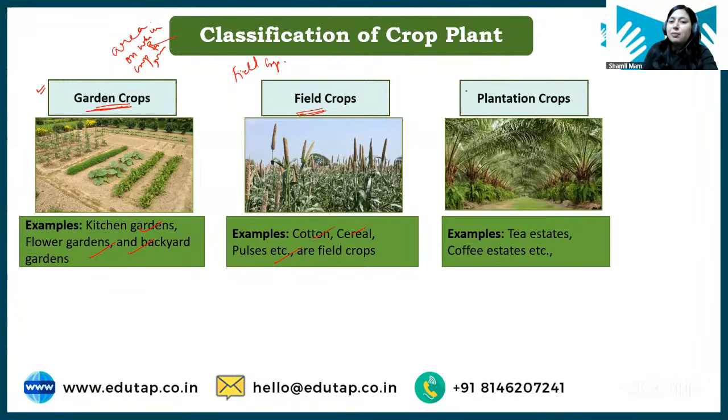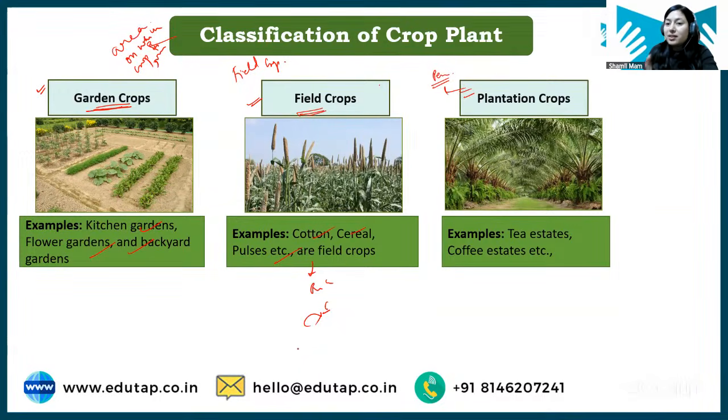Moving next, we have plantation crop. Now, the area in which plantation crops are grown is far more than the area which is dedicated to field crops, right? So plantation crops are grown in very large estates, right? And also students, these plantation crops are perennial in nature. Perennial in nature means we do not need to replant them, right? Like in case of field crops, what will happen? You have grown rice, right? After 6 months, you will harvest this rice. You can grow rice again or any other crop, right?